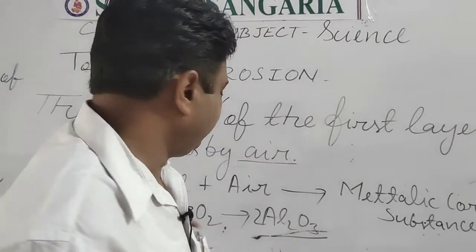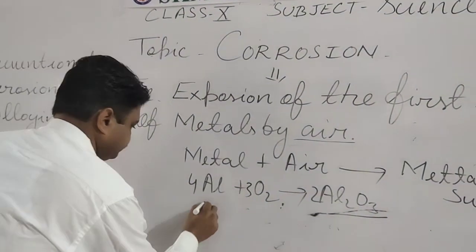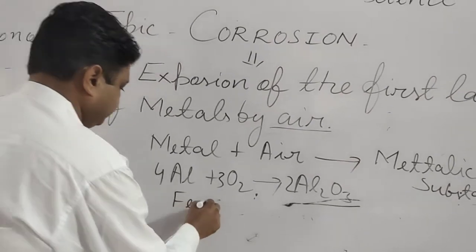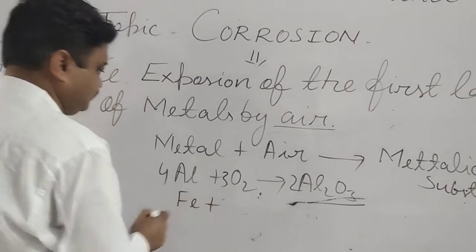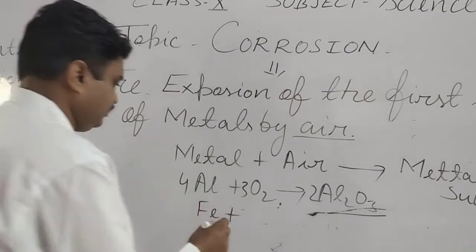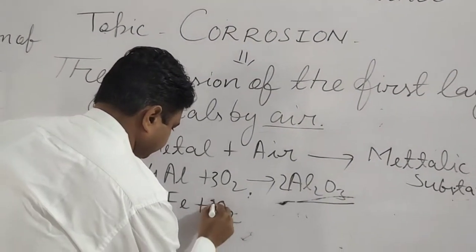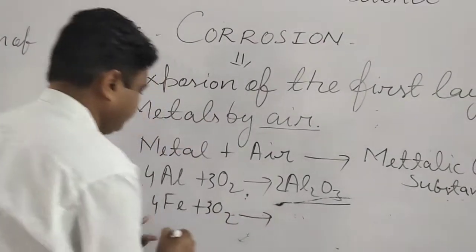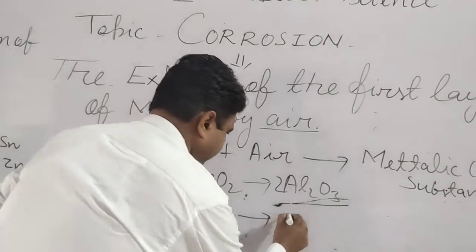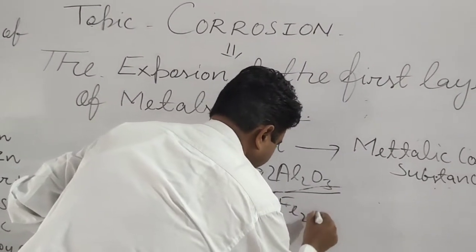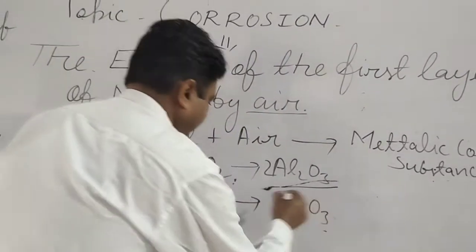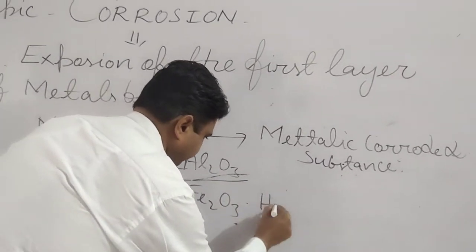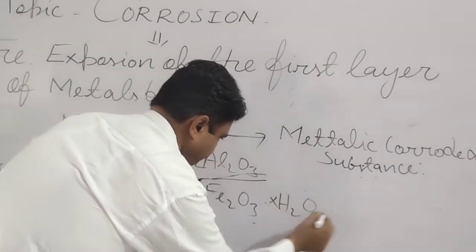Like this, when we put an iron object inside humid air, it reacts with the humidity, and what does it form? It forms Fe2O3, and in the presence of water it forms Fe2O3.xH2O.